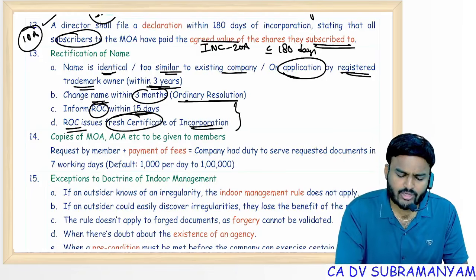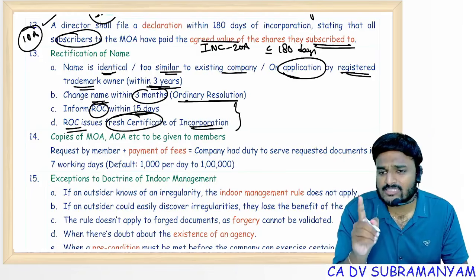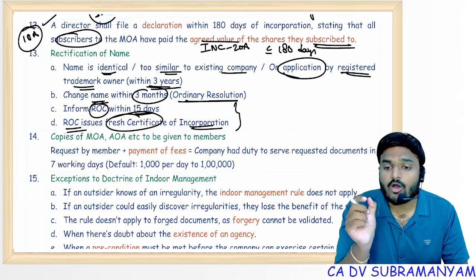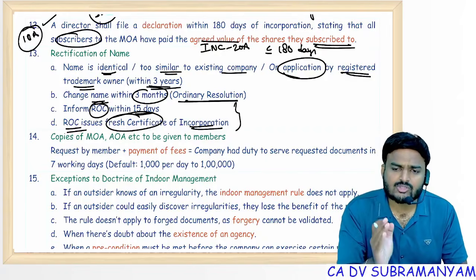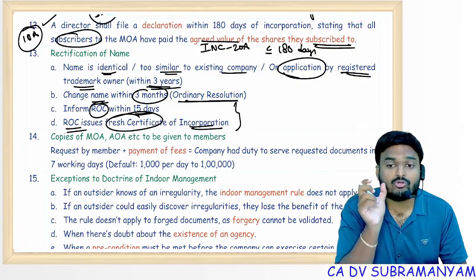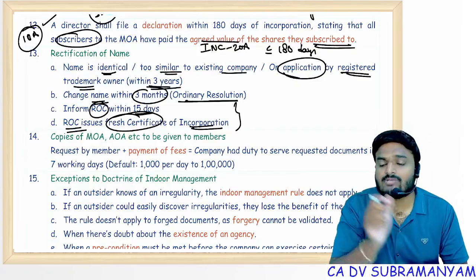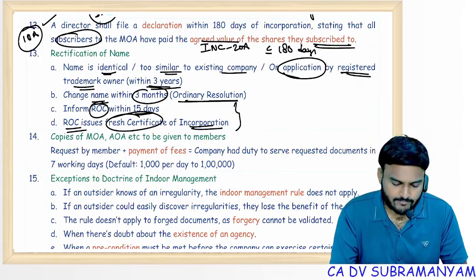An important point, whenever you change the name, along with the new name, the former name should be displayed for a period of minimum 2 years. That means for the last 2 years, whenever you have changed the name, you have to disclose the new name as well as the old name, nothing but the former name.